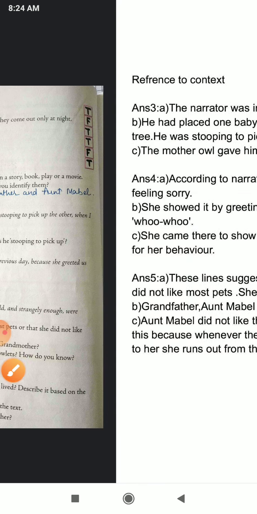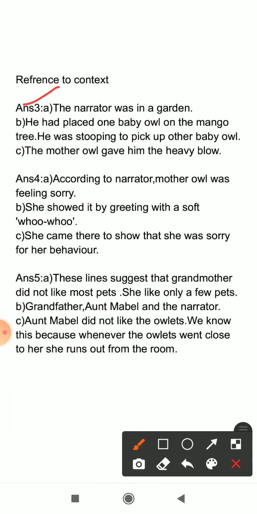So the answers are: A, the narrator was in the garden. B, he had placed one baby owl on the mango tree. He was stooping to pick up the other baby owl. Answer C, the mother owl gave him the heavy blow. Right. Students, you have to note down the questions from your book itself, because here I have written only answers. Now, next question. Question number 4.